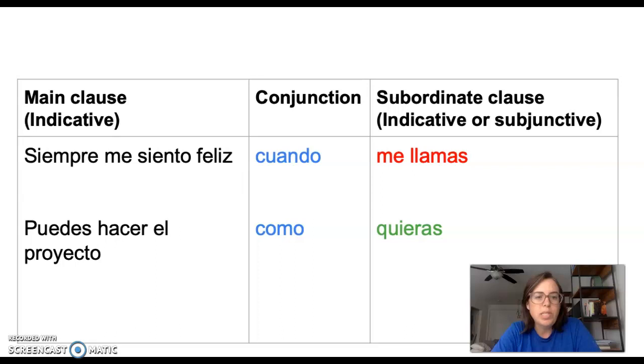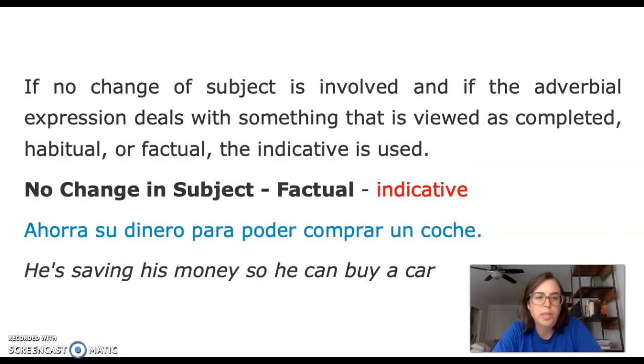The second example, puedes hacer el proyecto como quieras. This time we have a conjunction that indicates how, indicates manner. That's an adverb of manner. Puedes hacer el proyecto. How can you do the project? You can do it however you want, right? So we will see why that is subjunctive. But this is the structure that these clauses follow. Okay, so main clause, conjunction, and then the subordinate clause.